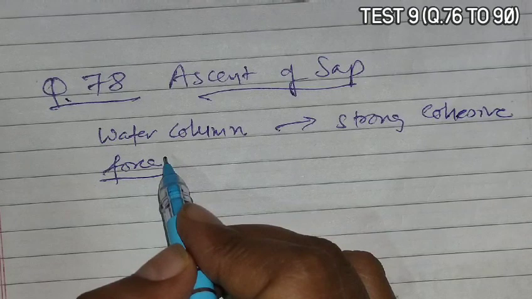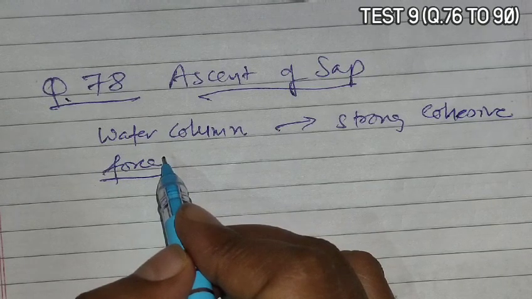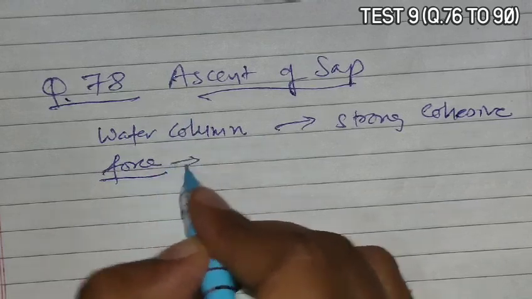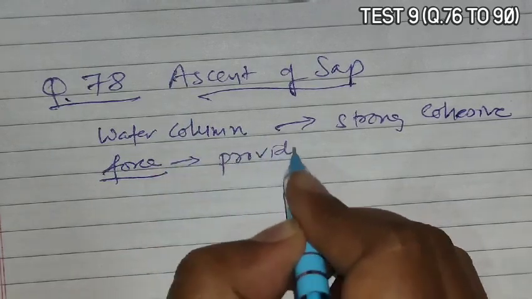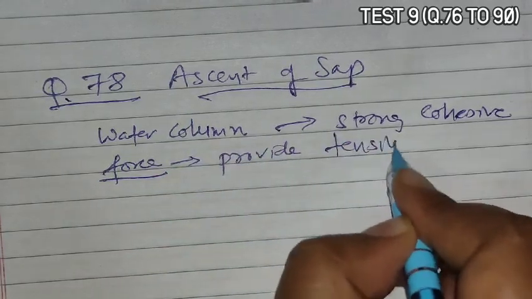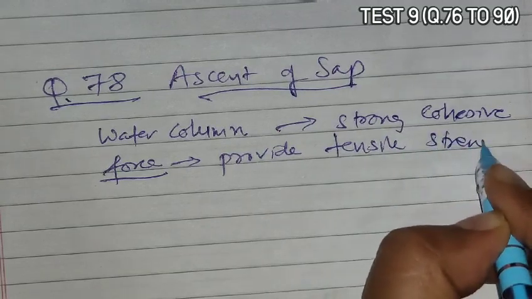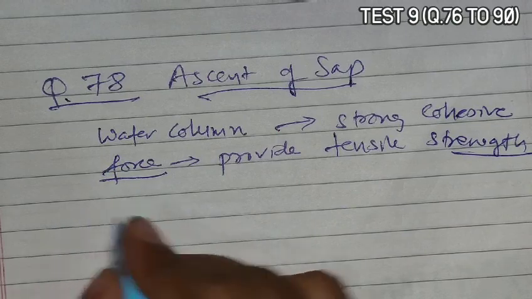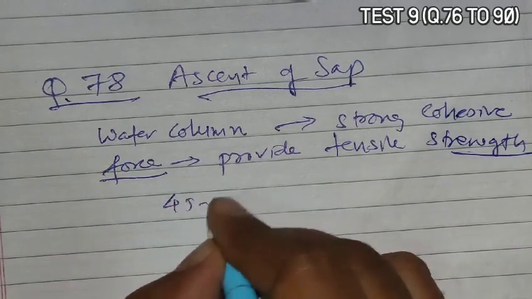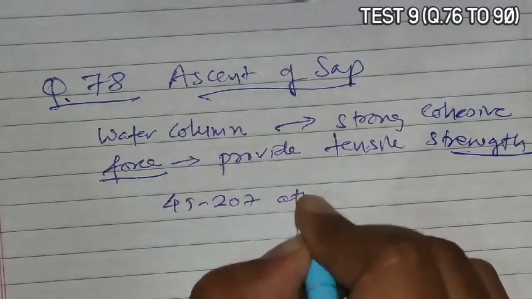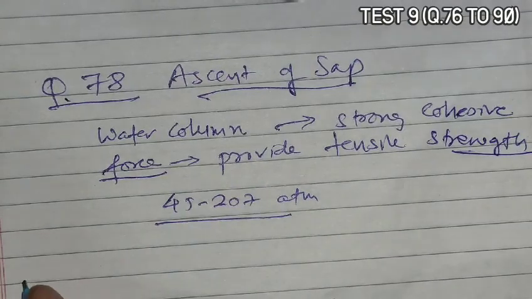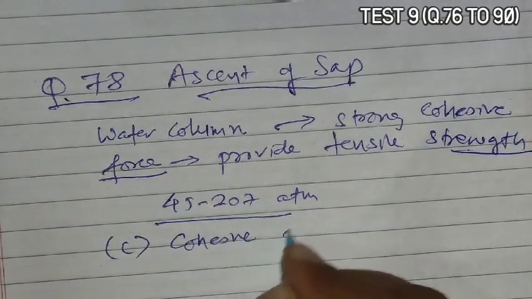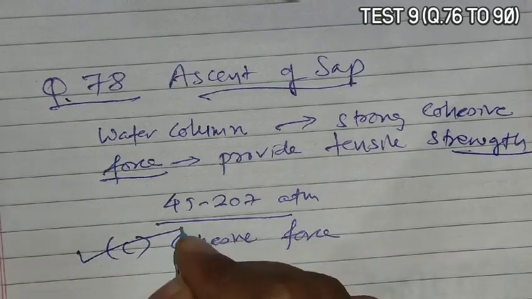Amongst them, due to the presence of hydrogen bonds, cohesion force provides a tensile strength to water. This cohesive force provides tensile strength to the water column, and it has a value of 45 to 207 atmosphere. So the answer becomes cohesive force, that is option C.